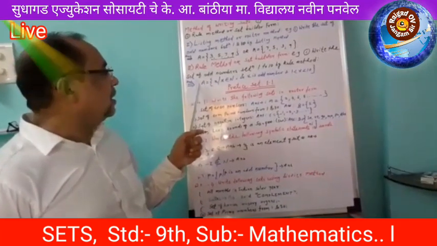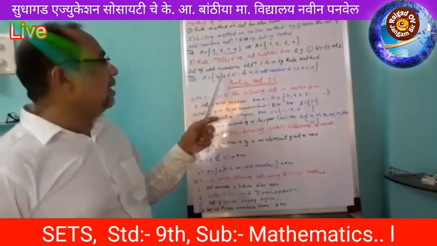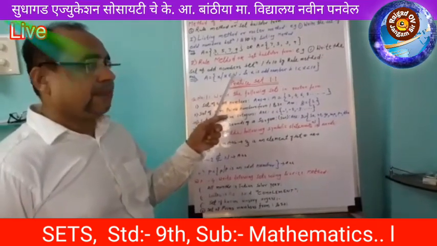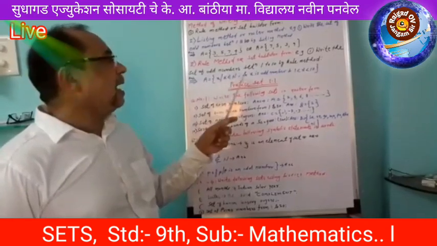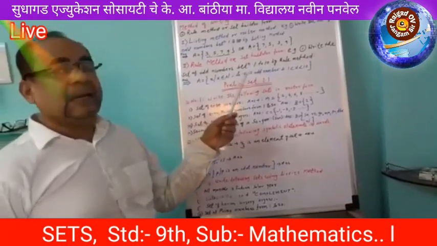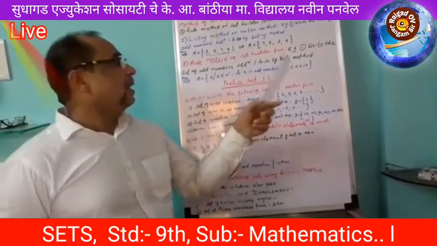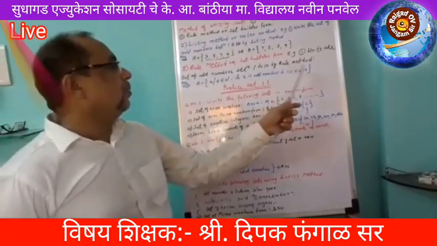Set A is the set of all x, and this line is read as 'such that'. x belongs to N means x is a natural number and x is an odd number, and also the last condition is that x is between 1 and 10.